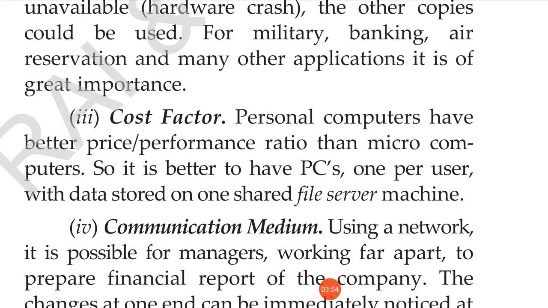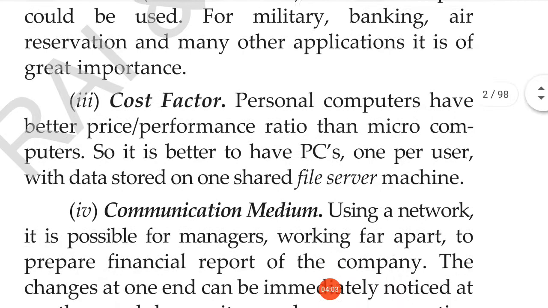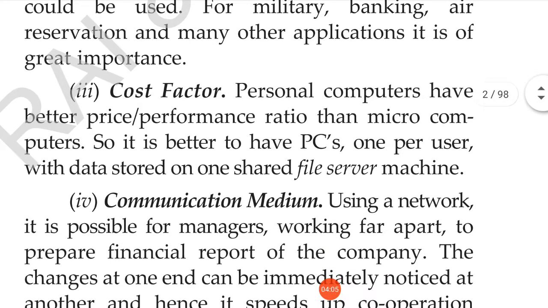The third point is the cost factor. Personal computers have a better price performance ratio than microcomputers. So it is better to have PCs, one per user, with data stored on one shared file server machine. In that way we can save cost as well.